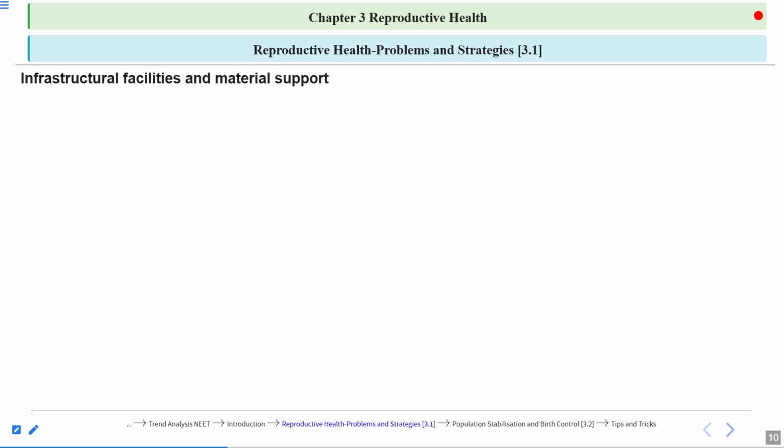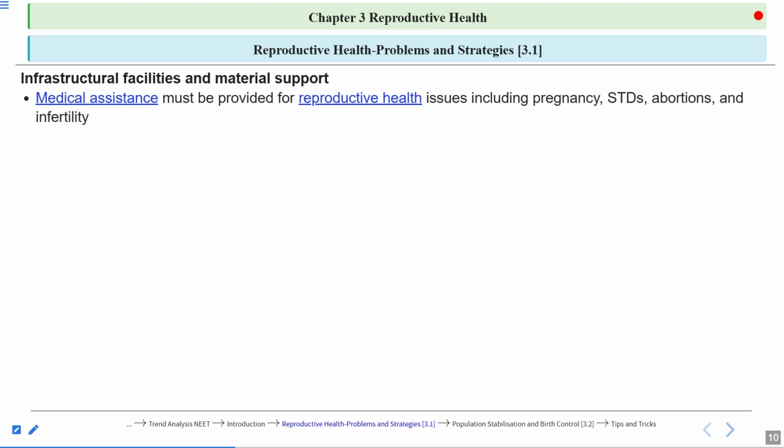These should be easily available. Medical assistance must be provided regarding the reproductive health issues, including the pregnancy. Then STDs, how to prevent STDs.